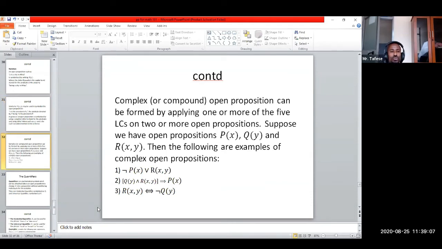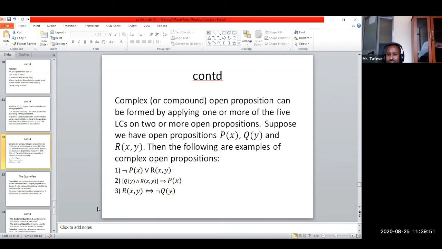Just as we said for propositions, we are going to say for open propositions. Last time we saw complex or compound propositions. Whenever we have one or more of the logical connectors or logical operators on two or more open propositions, or simply propositions in the case of propositions, an open proposition is said to be a compound or complex proposition.